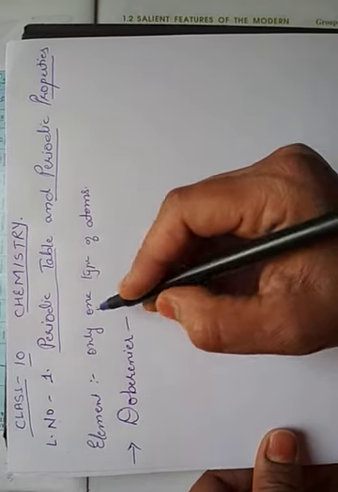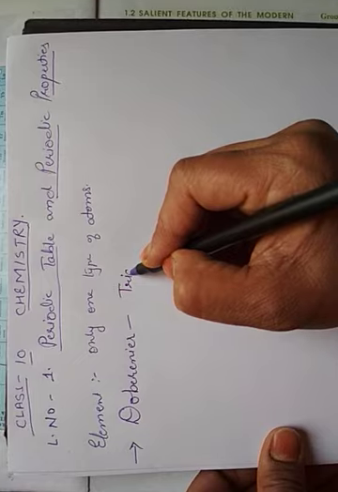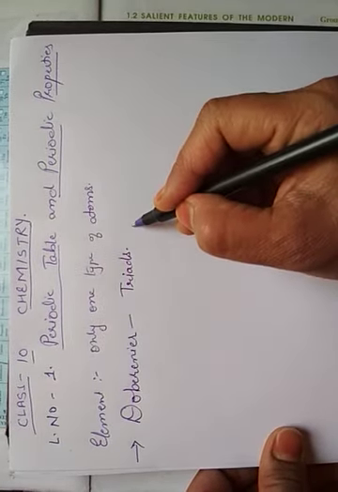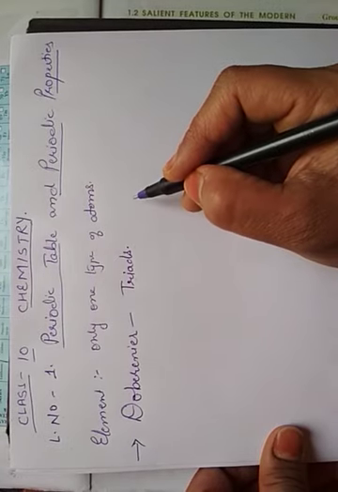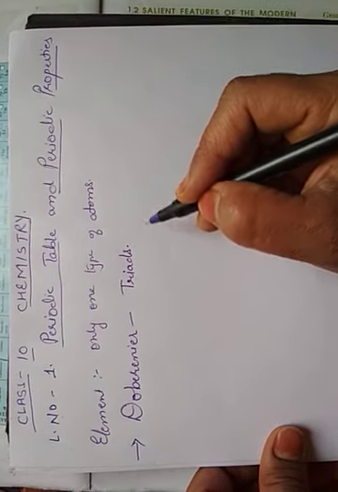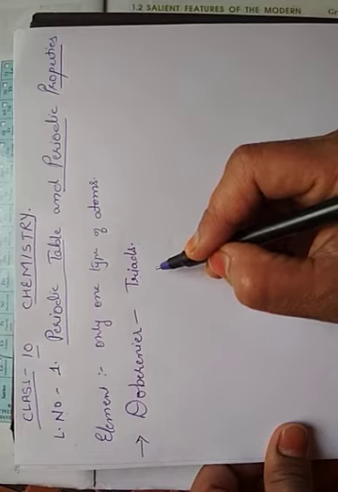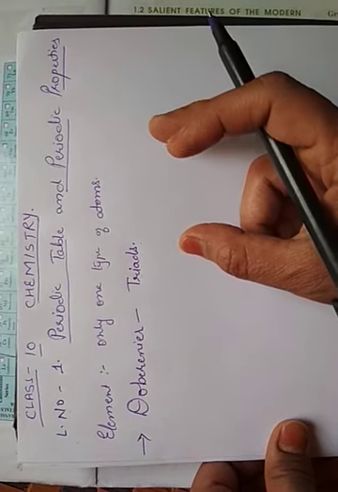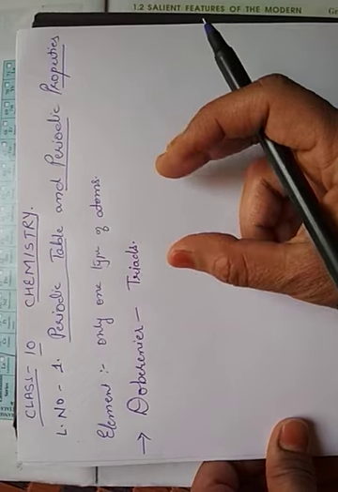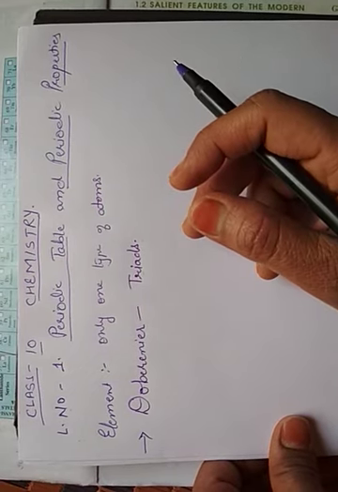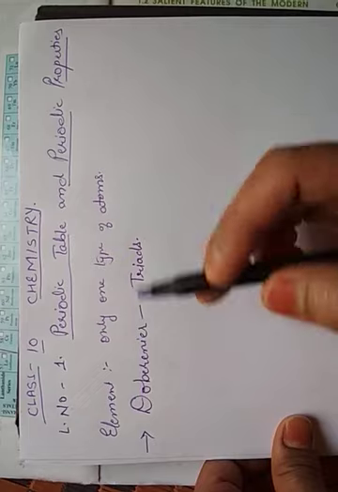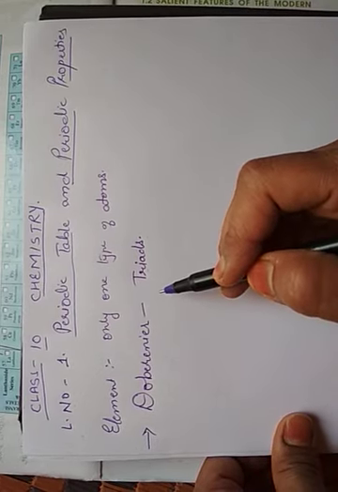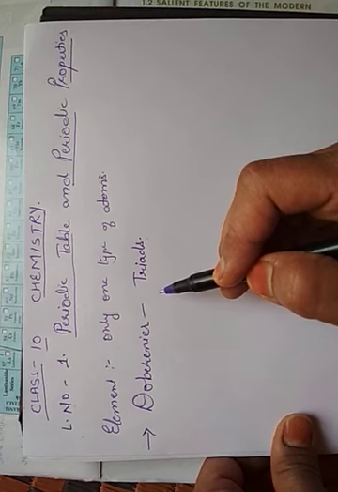He gave the classification in the form of triads, so it is called Dobereiner's triad classification. According to this classification, a group of three elements with similar chemical and physical properties are kept together. They are arranged in such a way that the average of the atomic masses of the extreme two elements is equal to the atomic mass of the middle element.